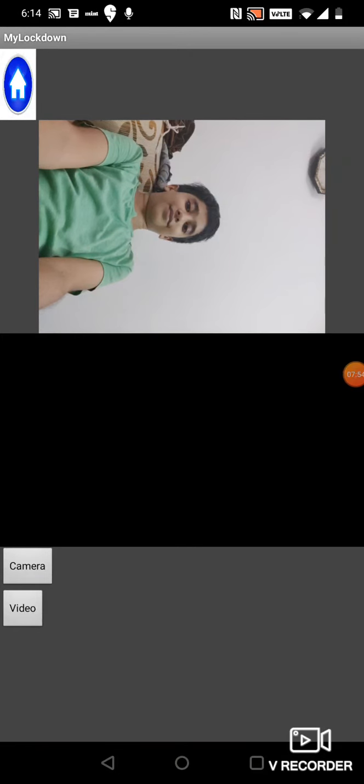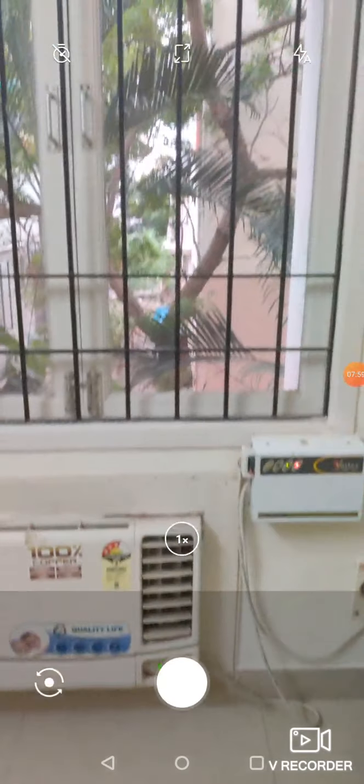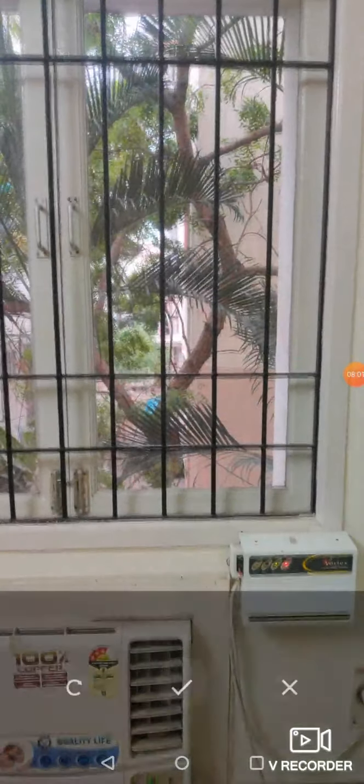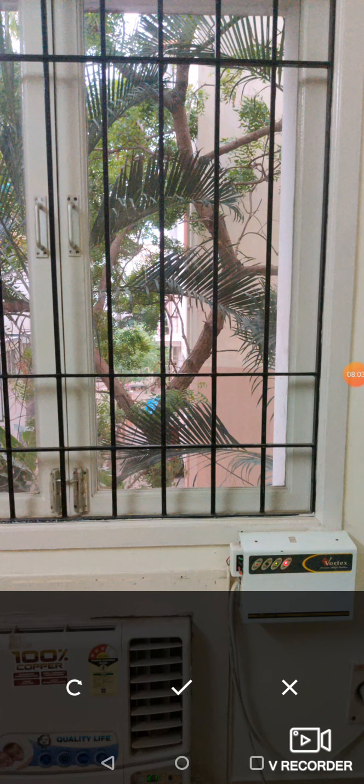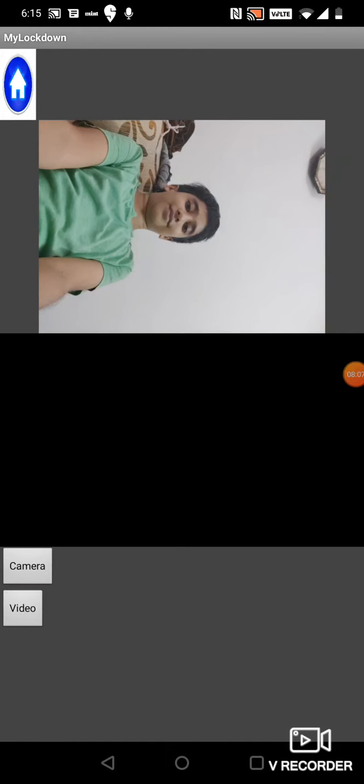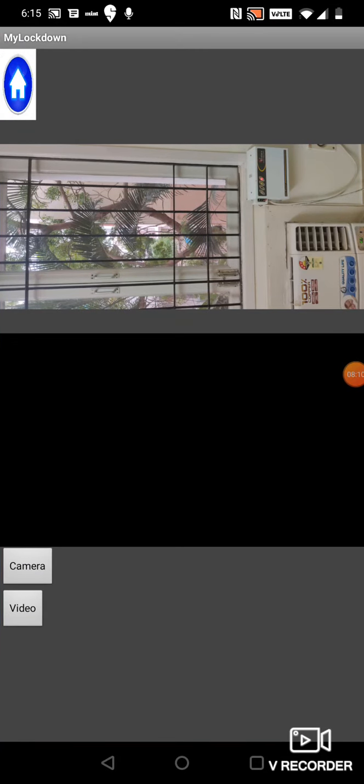Now you want to take a photo, then just click camera and click this. And now it asks if you really want to have this photo. Just click this, go to home, come back to My Lockdown, and you can see that the picture is over here. Now sometimes it's the opposite way, like you want to take a video, not a photo, then click on this video option and now you can take a video.